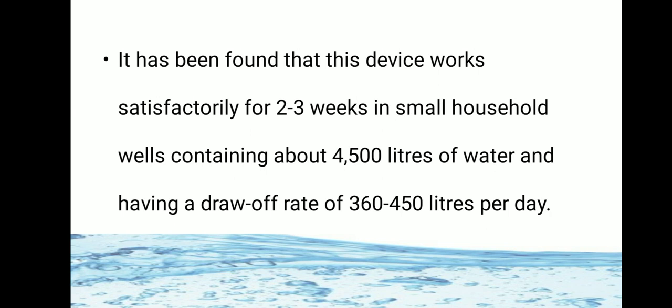It has been found that this double pot device works satisfactorily for 2 to 3 weeks in small household wells containing about 4,500 liters of water and having a draw off rate of 360 to 450 liters per day. So these are methods which are used for purification on a small scale.